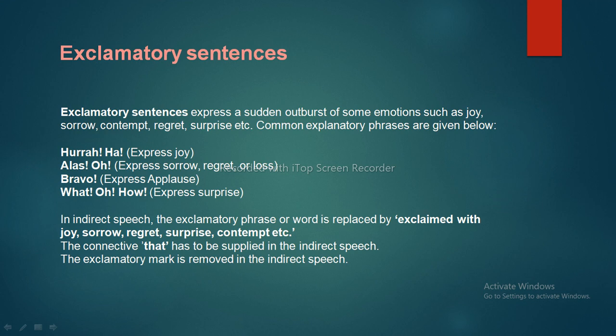Hurrah! Hey! Express joy. Alas! Oh! Express sorrow, regret, or loss. Bravo! Expresses applause. What? Oh! How! Express surprise. Indirect speech: the exclamatory phrase is represented by exclaimed with joy, sorrow, regret, surprise, contempt, etc. The connective that has to be supplied in the indirect speech. The exclamation mark is removed in the indirect speech.